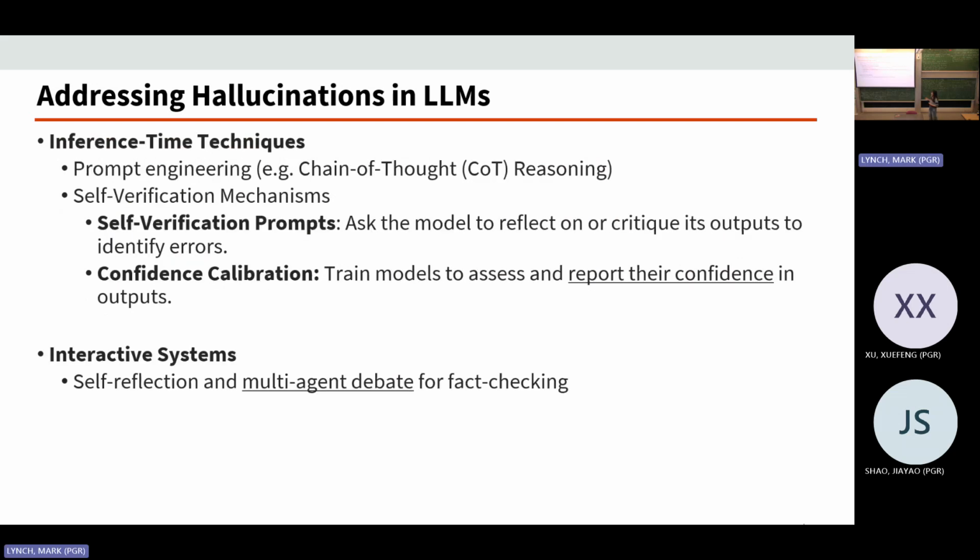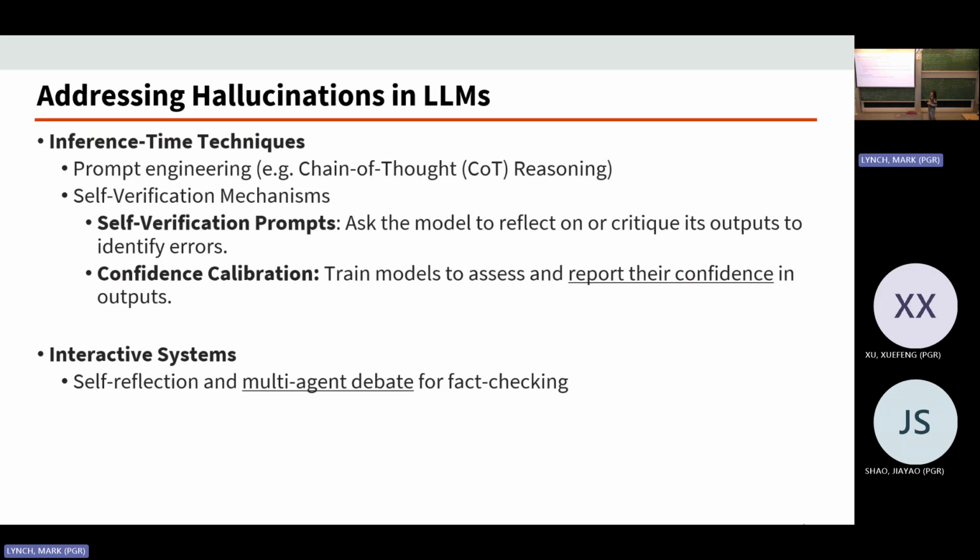We also have some inference-time techniques involving prompt engineering. For example, chain of thought reasoning, where in the prompt you tell the large language model to think step by step. It's just a prompt engineering technique. Also, we have self-verification mechanisms.